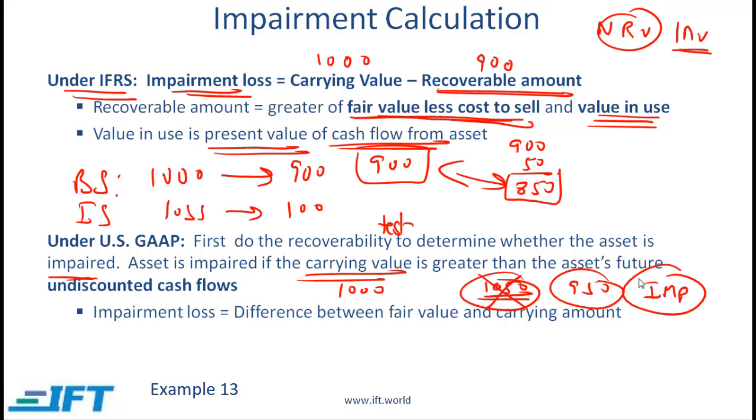The next step would then be to compute the impairment loss. The impairment loss according to US GAAP is the difference between fair value and carrying amount. Let's say that you are given the fair value of 800 and let's say the carrying amount is equal to 1000, then the impairment loss is 200.